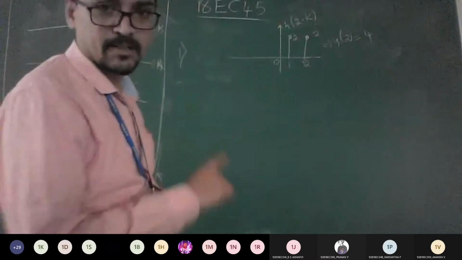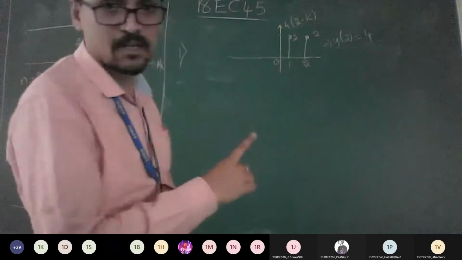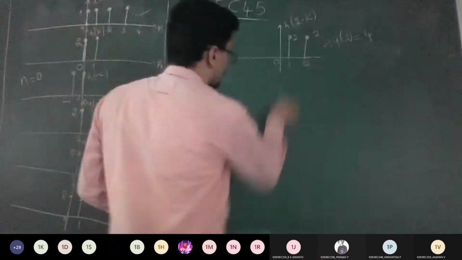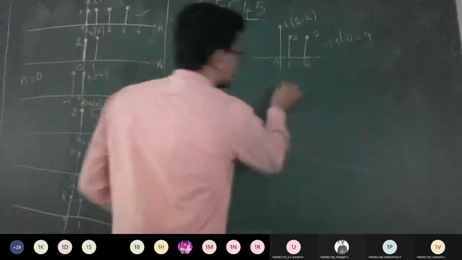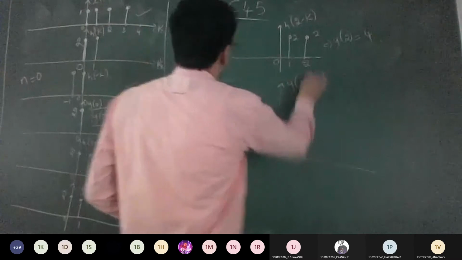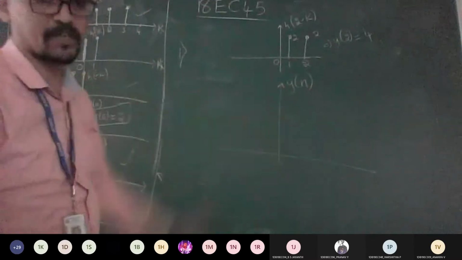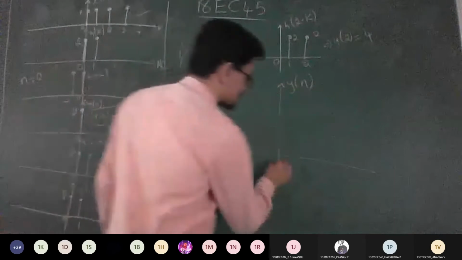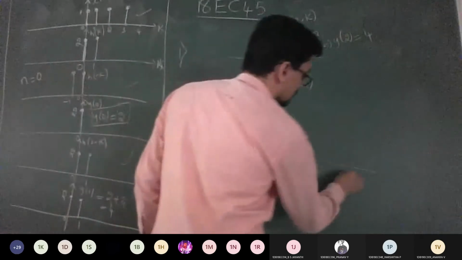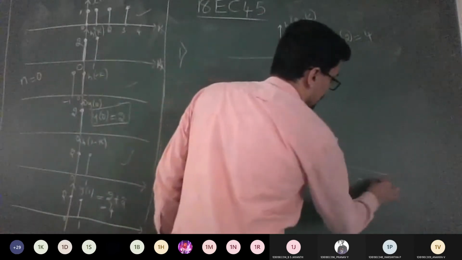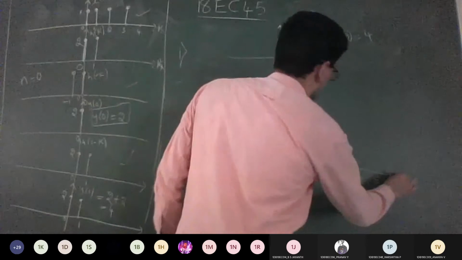Yes, sir. Good. See, don't end the problem after getting the individual answers of y1 to y5. At the end, you need to show one complete graph. You need to write only y of n. At the beginning, how we took x of n and h of n, similarly you have to represent here. So you need to show the answer at 0, 1, 2, 3, 4, 5, with respect to n.